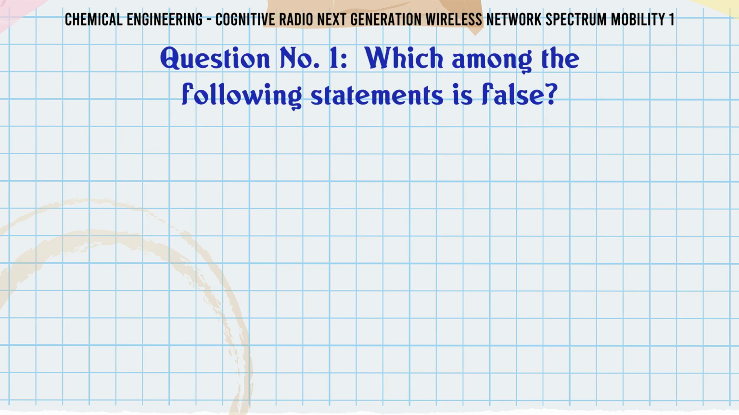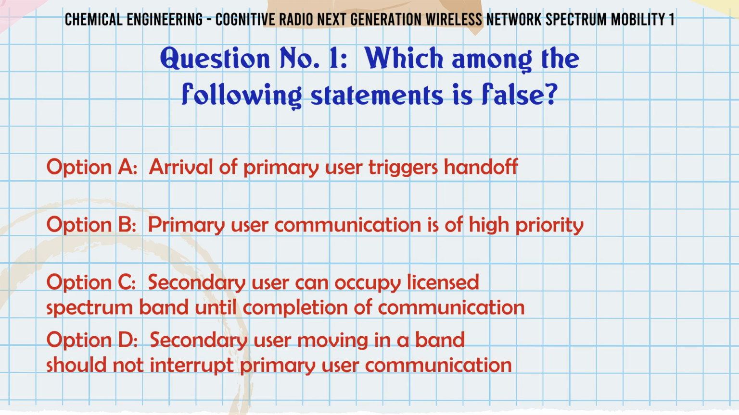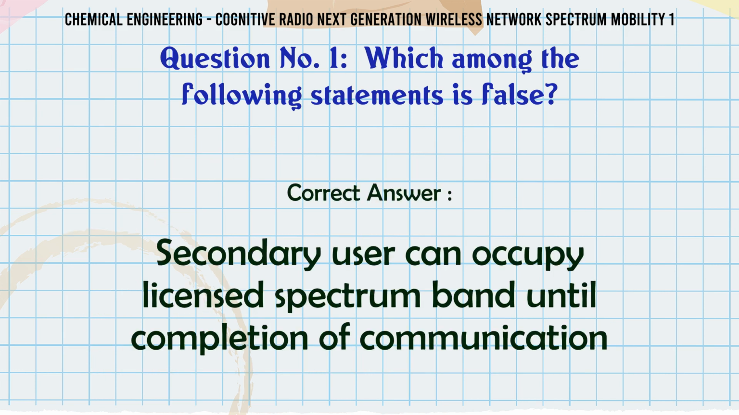Which among the following statements is false? A. Arrival of primary user triggers handoff. B. Primary user communication is of high priority. C. Secondary user can occupy licensed spectrum band until completion of communication. D. Secondary user moving in a band should not interrupt primary user communication. The correct answer is secondary user can occupy licensed spectrum band until completion of communication.